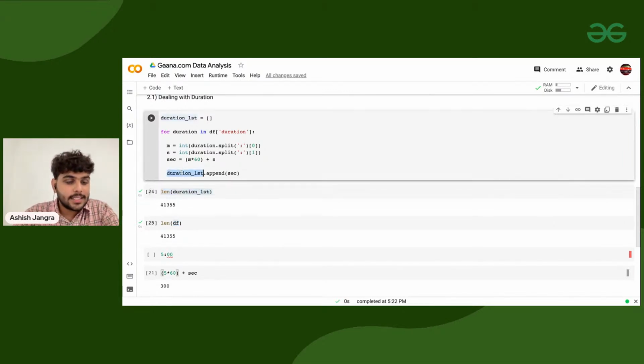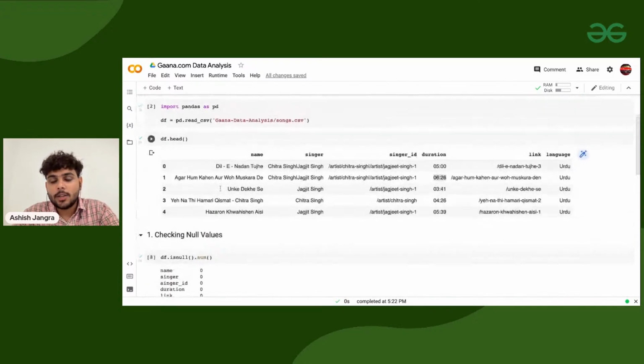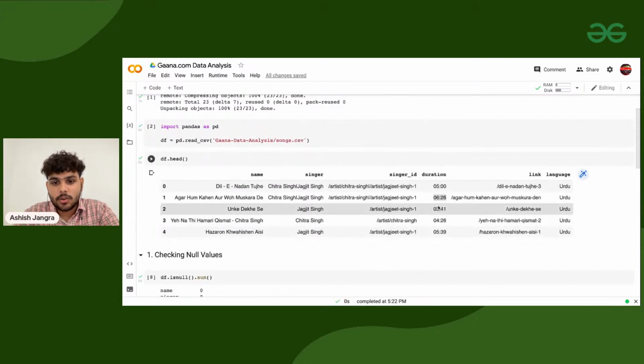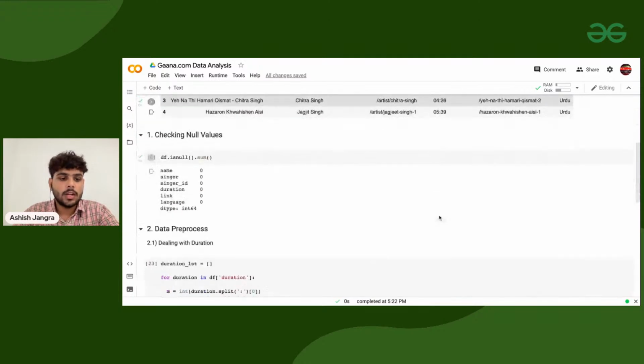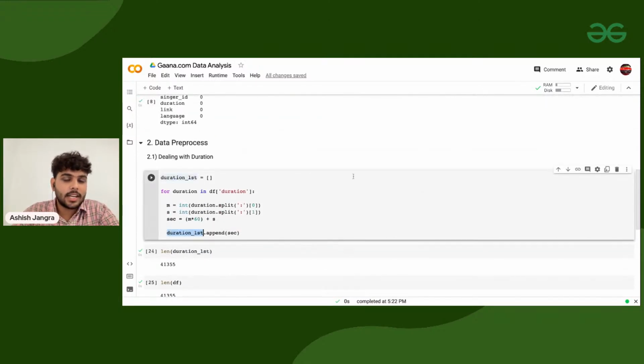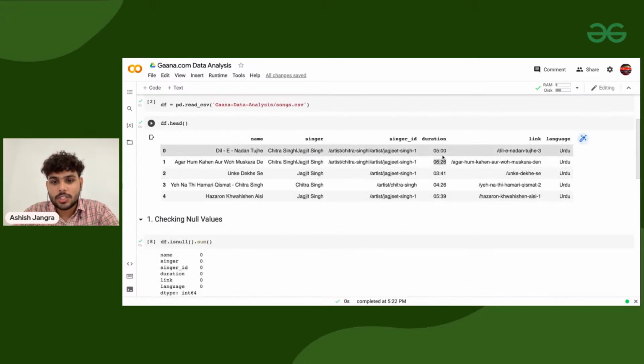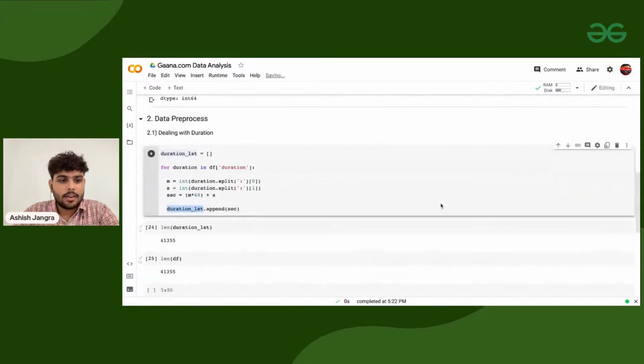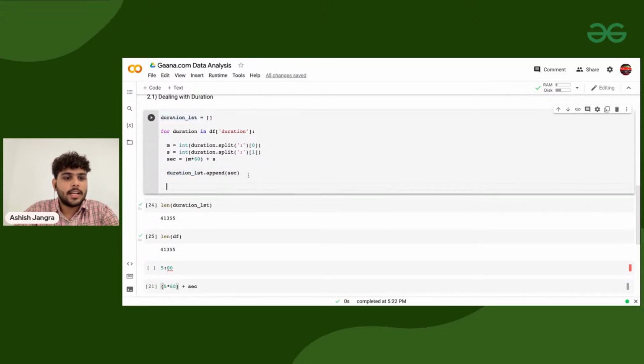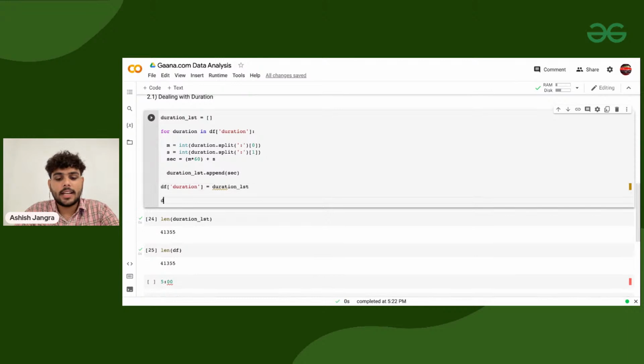Because this is a list, I am going to take this list in seconds and replace it in the same position, right? For that purpose, I'm taking df of duration equals duration list. Got it? And at the end, I'm also printing the data frame.